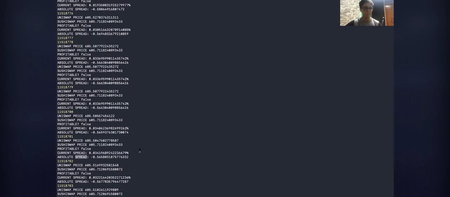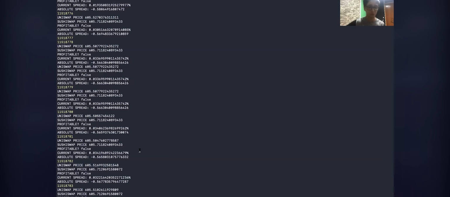And the absolute spread, what does that mean? There's a variable in my bot code which is the fee: 0.3% on Uniswap and 0.3% on SushiSwap. For deciding whether it's a profitable transaction or not, the bot takes into account the fees that it's going to pay for the trade, plus the actual real spread.